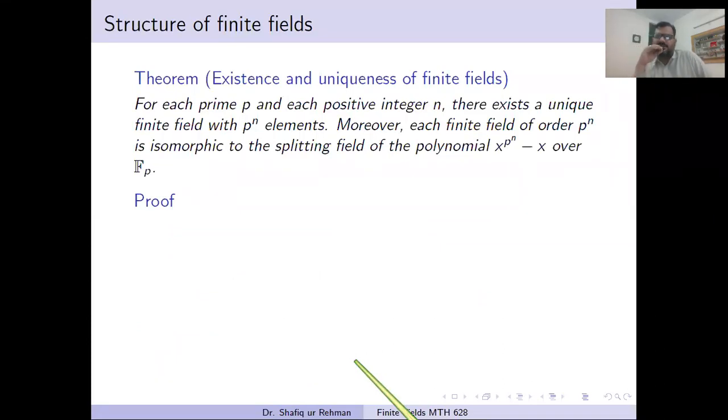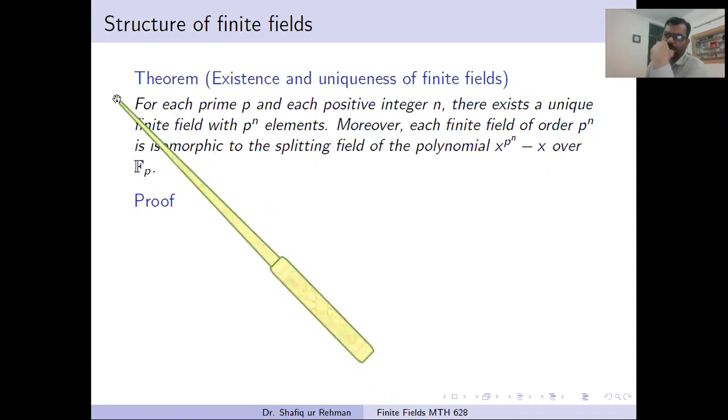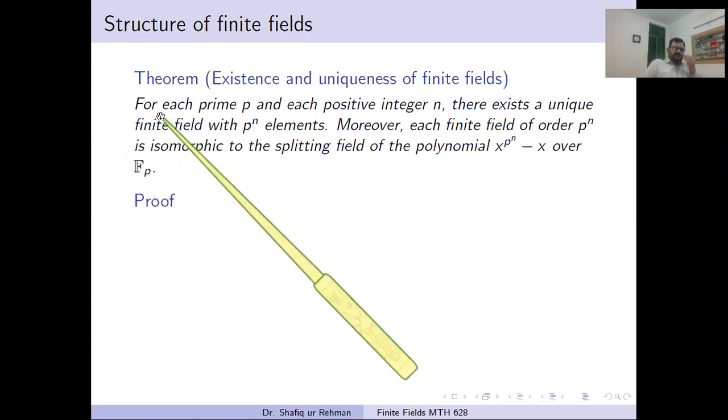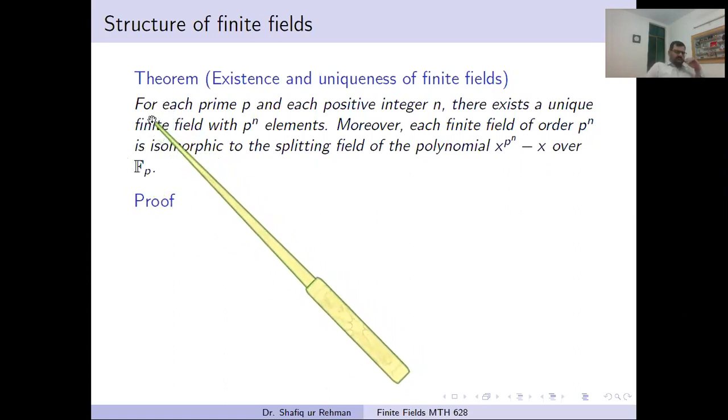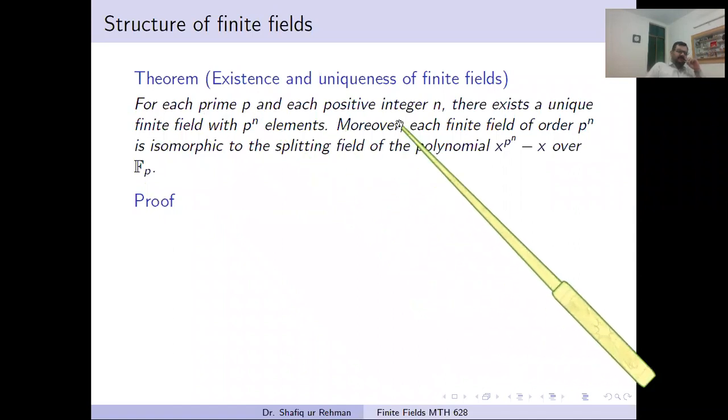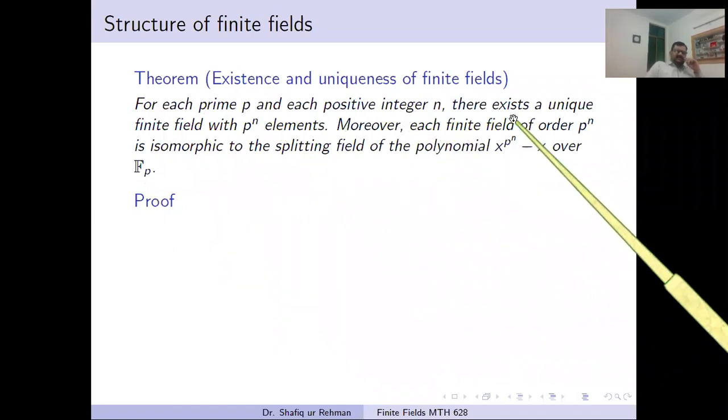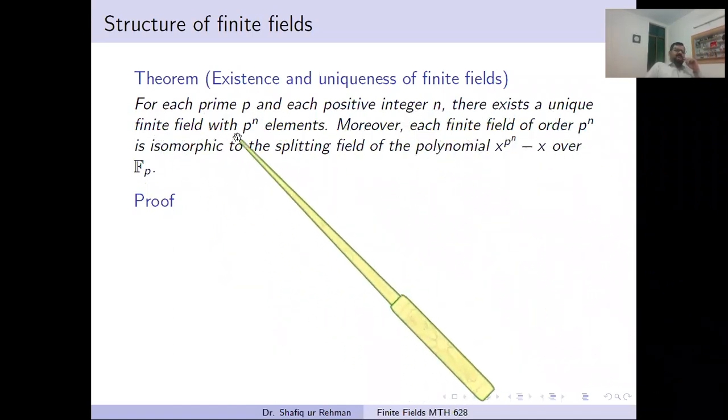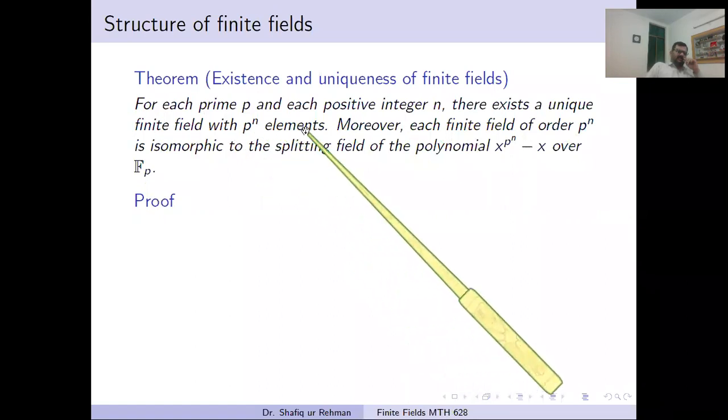Now this is an important theorem. We are again talking about the existence and uniqueness of finite fields. We can skip this, but there are some hidden facts that are important to know for all the students. We cannot skip this, and they are interesting facts. So now, what is the message of this theorem? For each prime p and each positive integer n, there exists a unique finite field with p power n elements. This we have to prove.